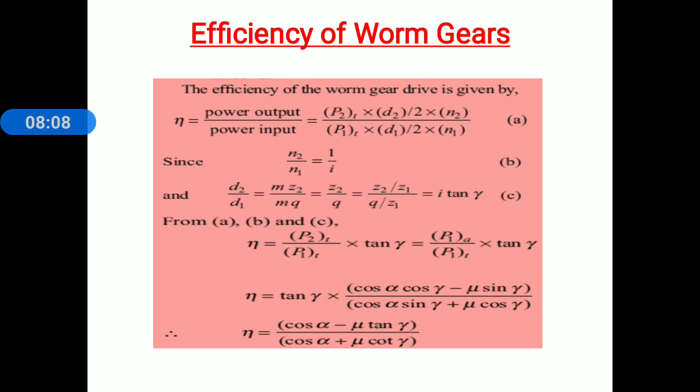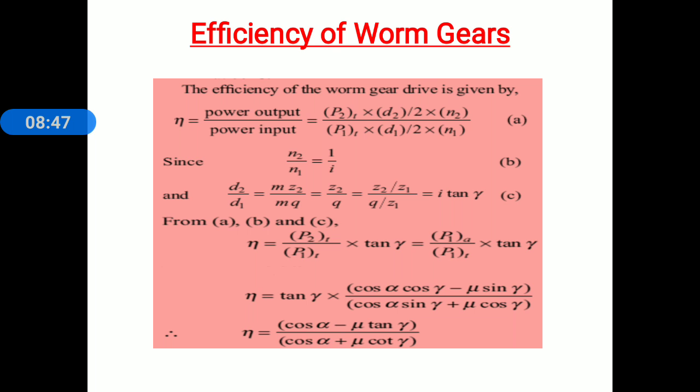Again D2 by D1: D2 is the pitch circle diameter of worm wheel, that is M into Z2, and D1 is the pitch circle diameter of worm, that is Q into M. Now these two values we have to substitute in that ratio. D2 by D1 is equal to M into Z2 divided by MQ. M gets cancelled and we get the relation Z2 divided by Q. From this relation we divide by Z1: Z2 divided by Z1 whole divided by Q divided by Z1.